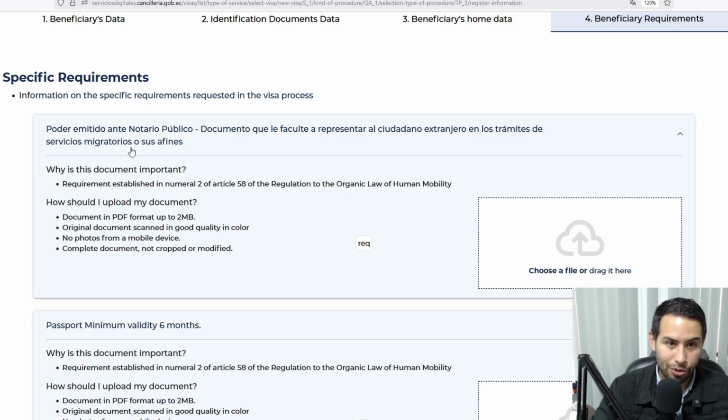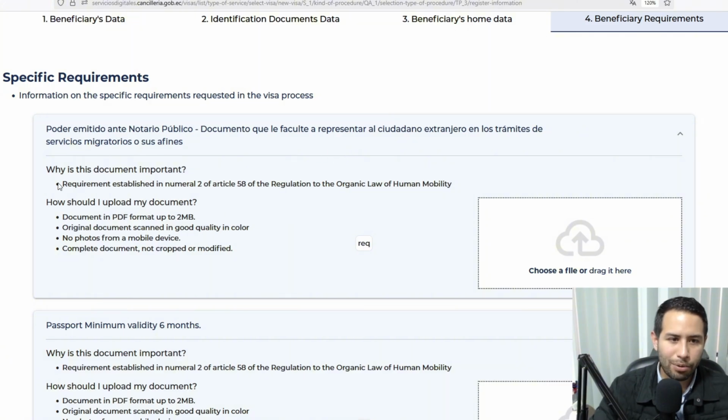The first line on each block shows you the requirement that you have to upload there. The text here is very general, but it gives you important information as well. For example, here the first, poder emitido ante notario público, that means power of attorney. And this document is for people who are not uploading themselves, but through a representative. Not the case here. This is assuming you're doing everything yourself.